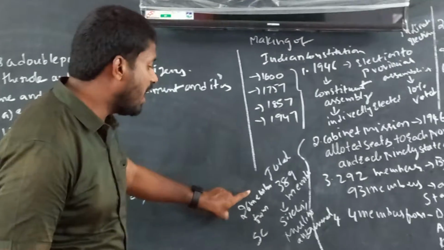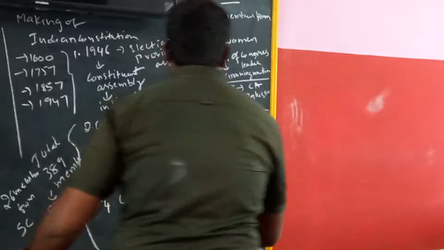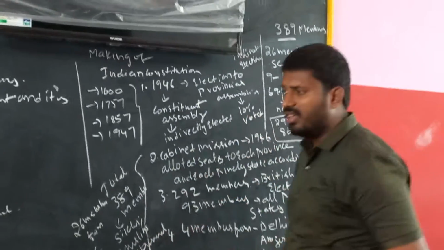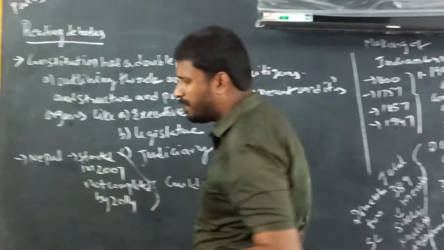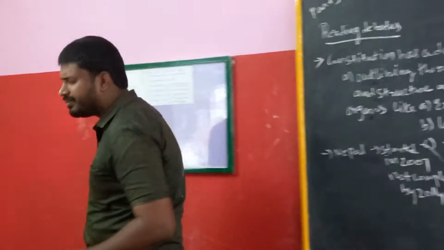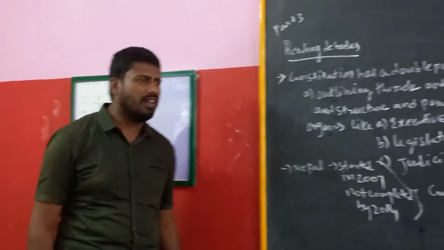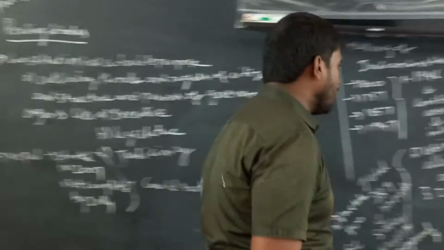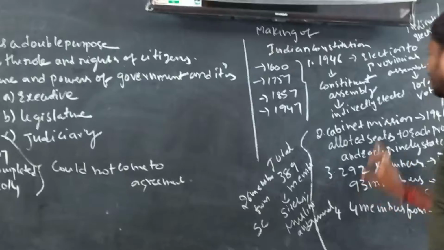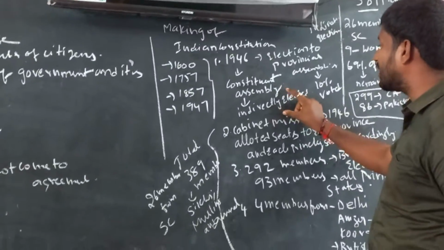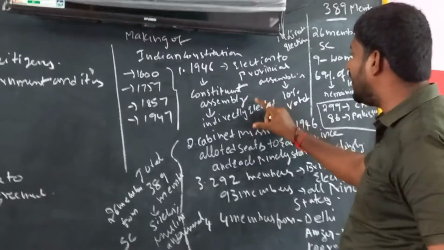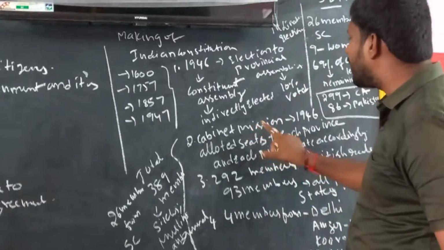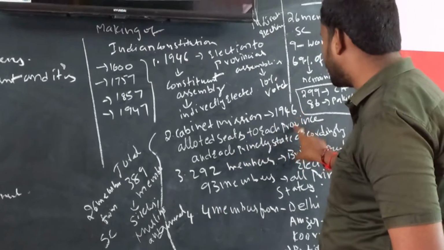In that 389 members, 69% are from our Congress leaders, and the remaining 1 or 2% belong to Sikhs and other categories, and the remaining percent belong to the Muslim leaders. Note that the leaders of this Constituent Assembly are not directly elected, they are elected from provincial assemblies, and the cabinet mission was started in 1946.